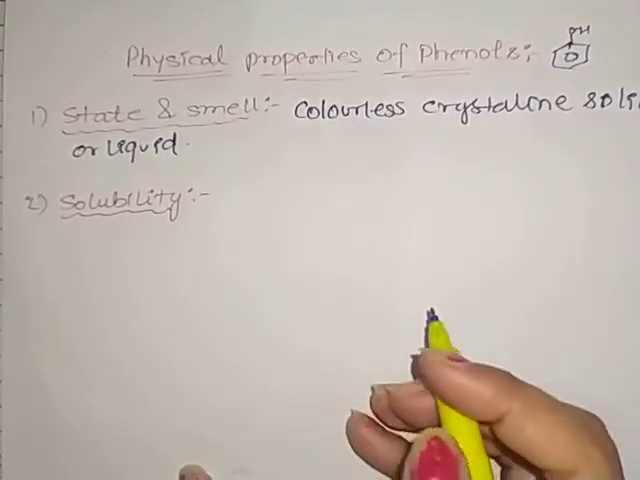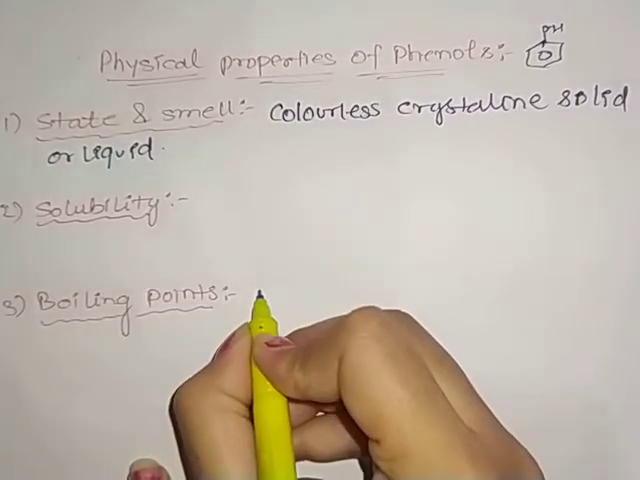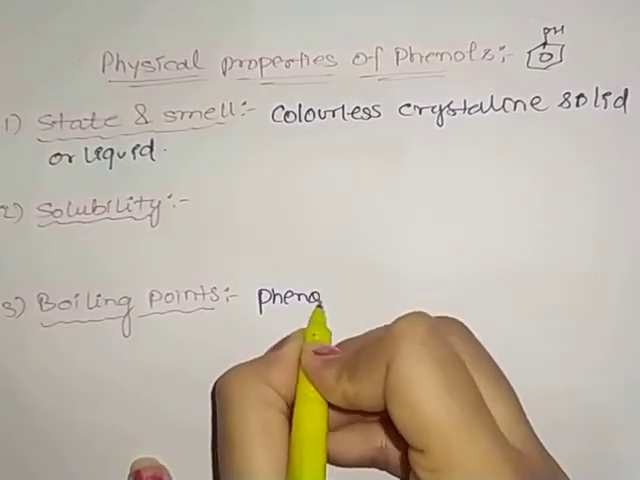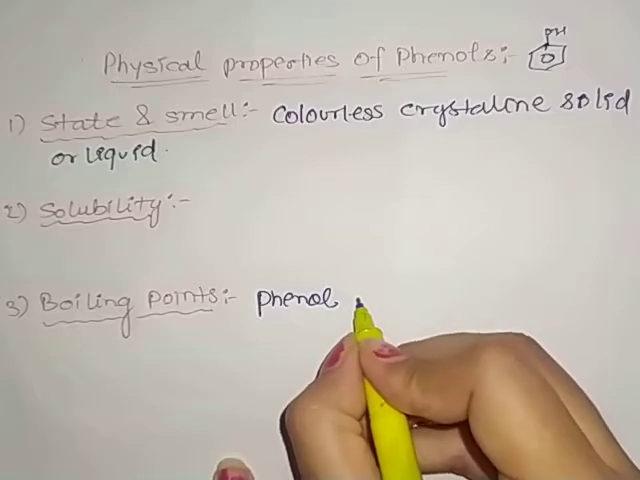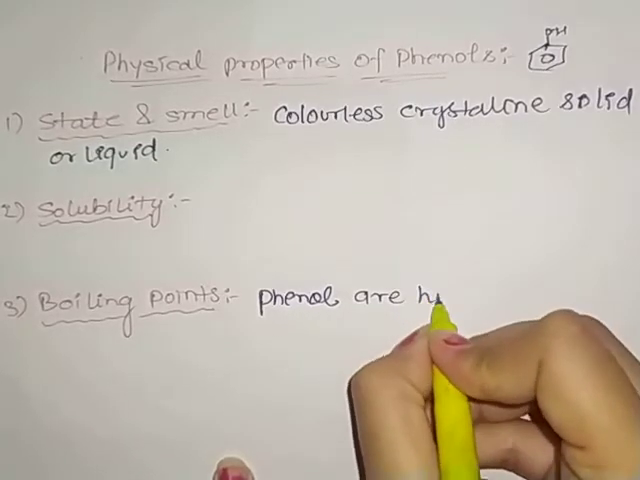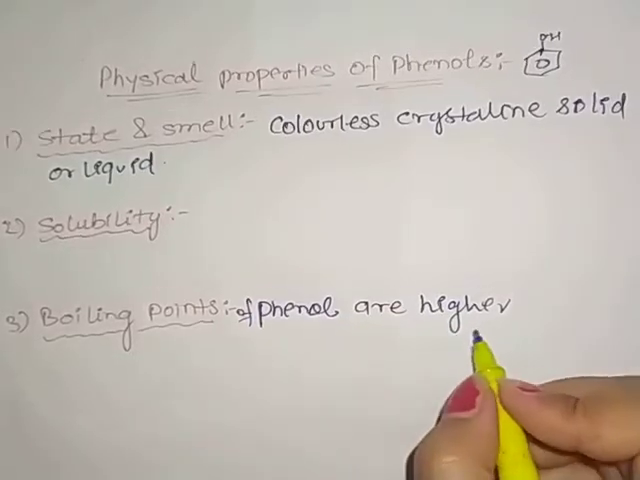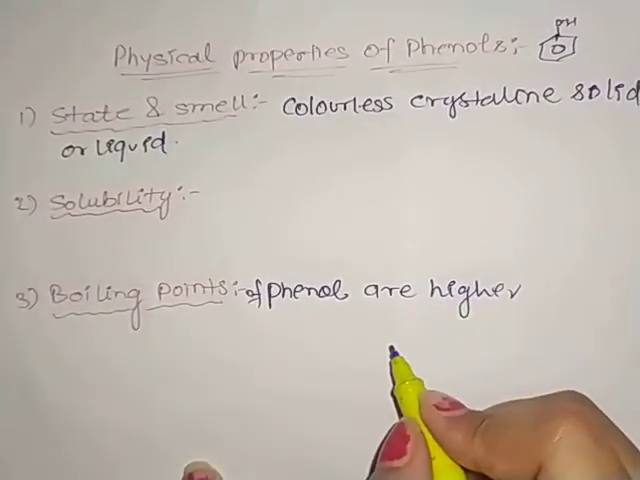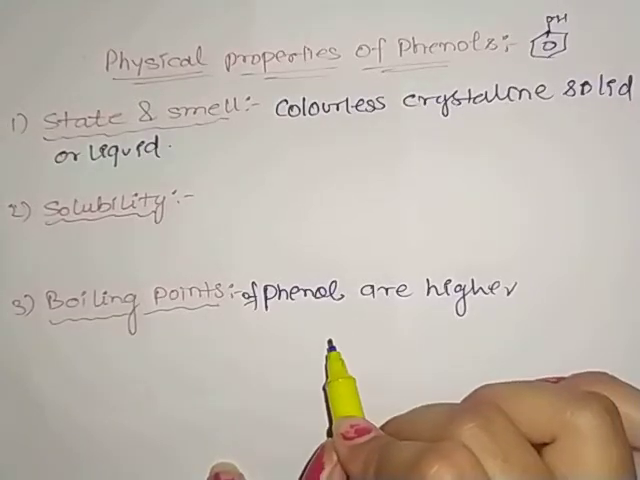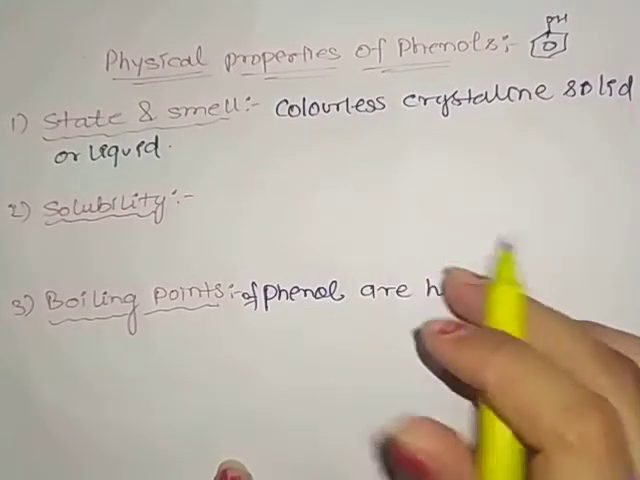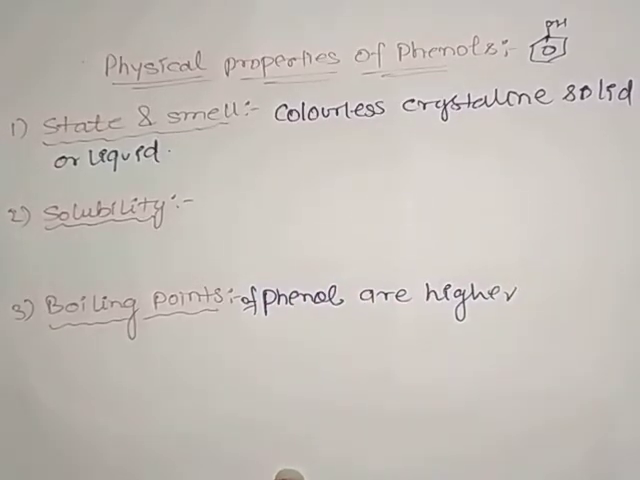Clear? The next point we have is boiling points. The boiling point of phenols is higher than that of aromatic hydrocarbons and haloarenes. Why? Because there is the presence of intermolecular hydrogen bonding in phenols. Therefore, they are associated molecules and their boiling point is higher.